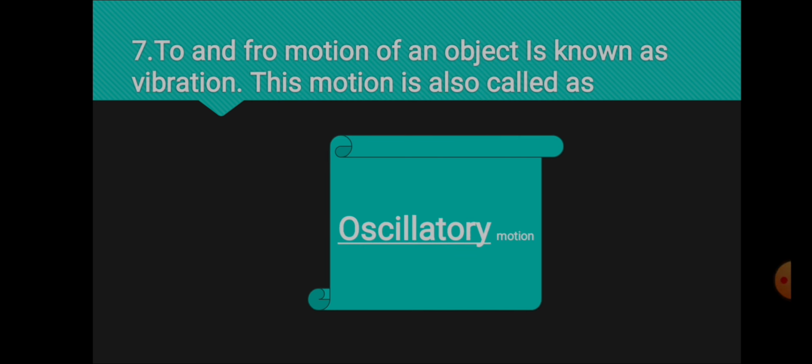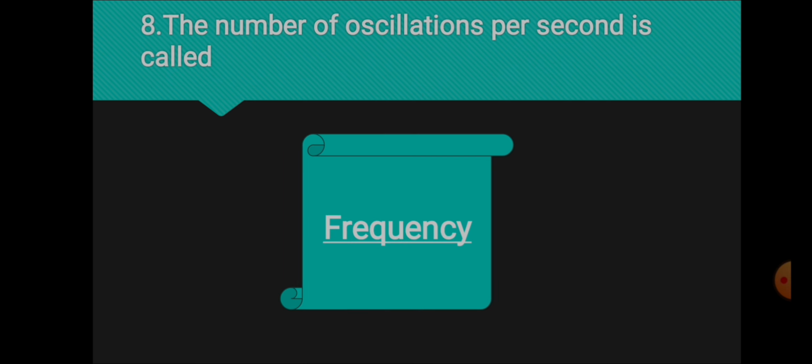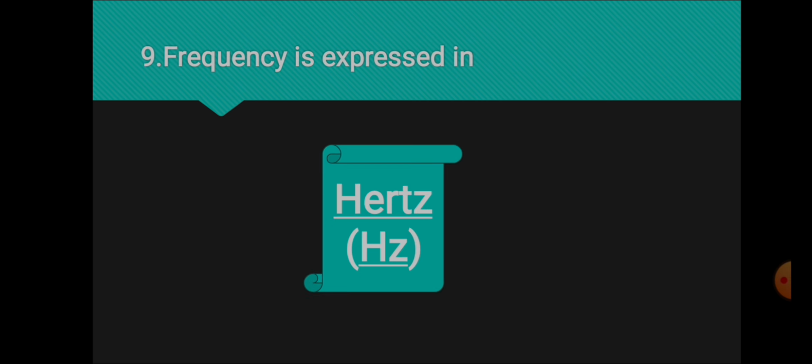Next, to and fro motion of an object is known as vibration. This motion is also called oscillatory motion. The number of oscillations per second is called frequency. Number of waves per second. Frequency is one of the main physical properties of a sound wave. Frequency is expressed in hertz.